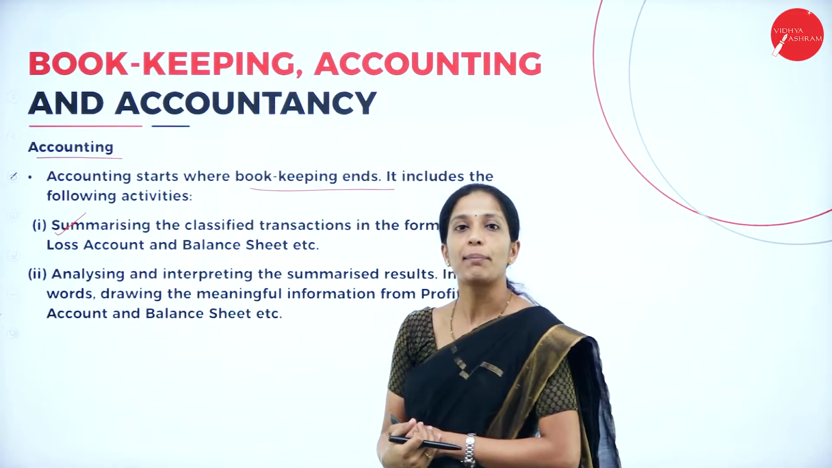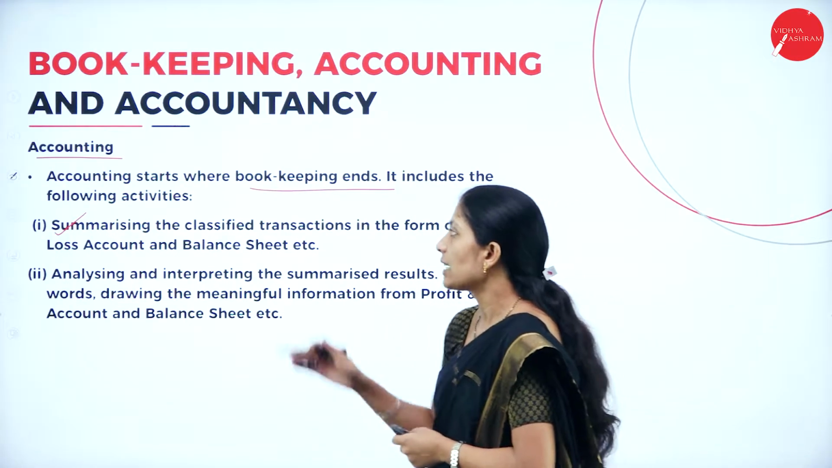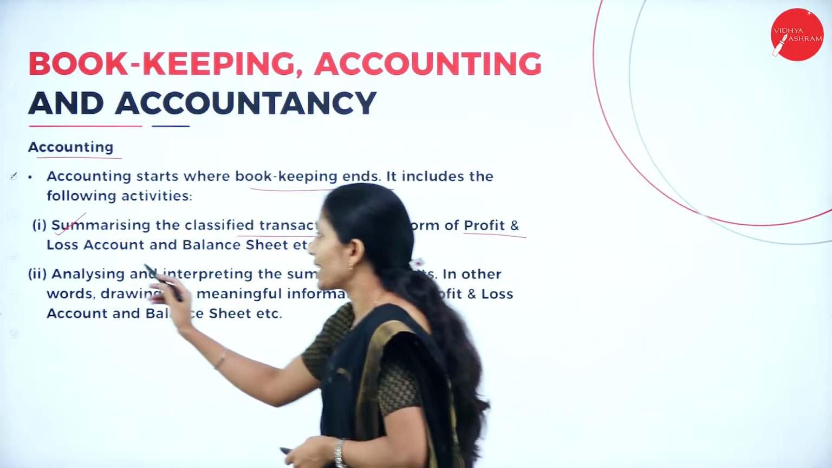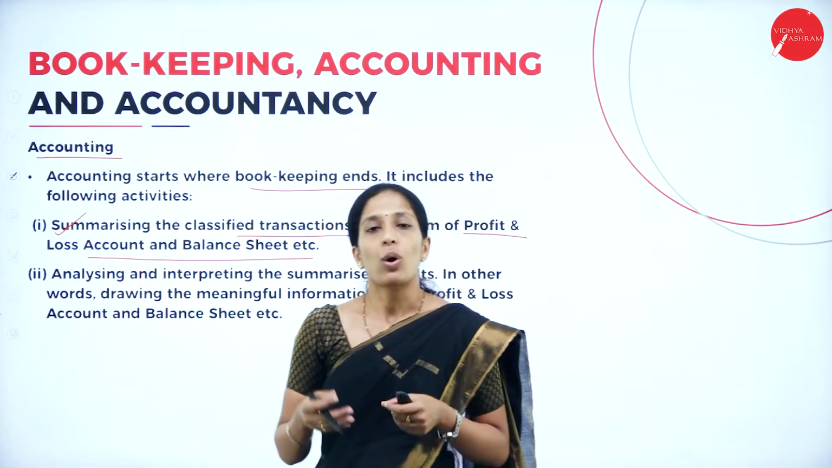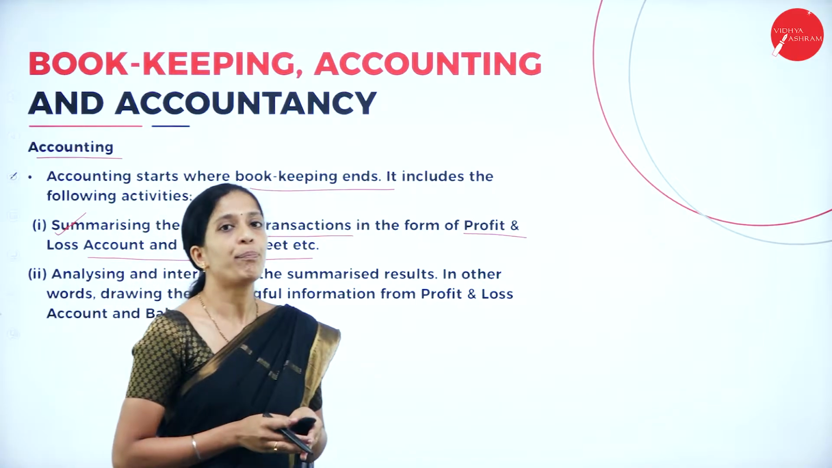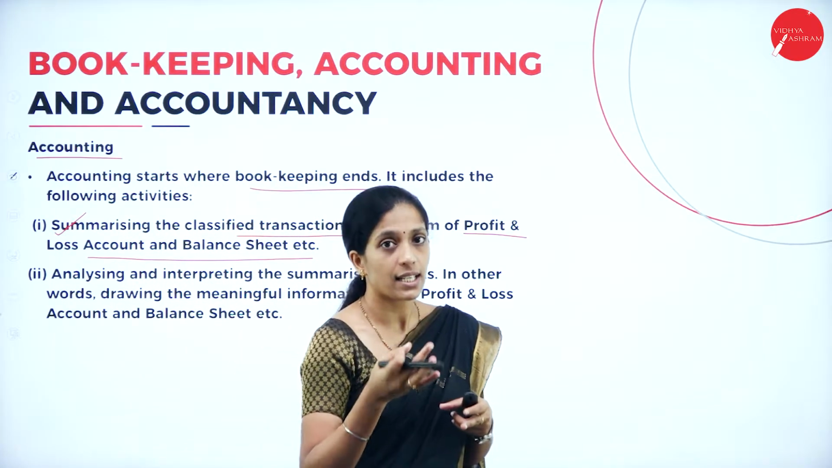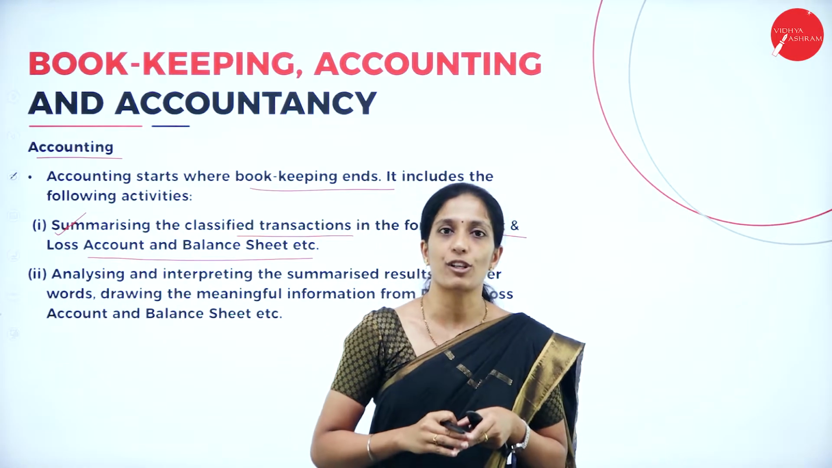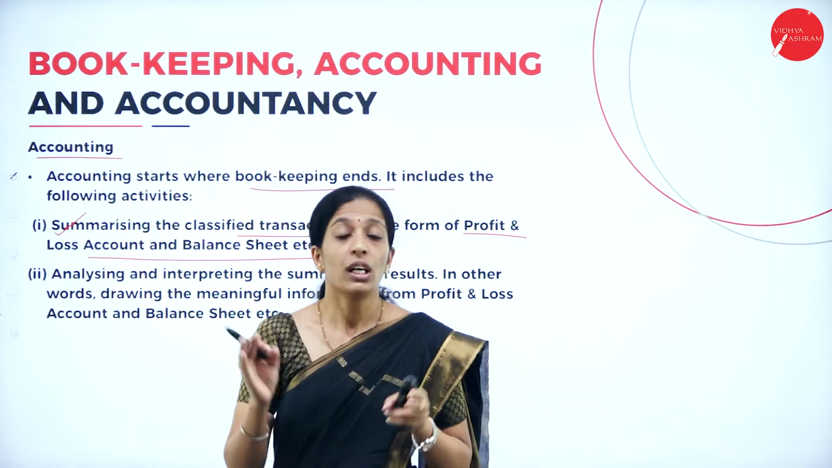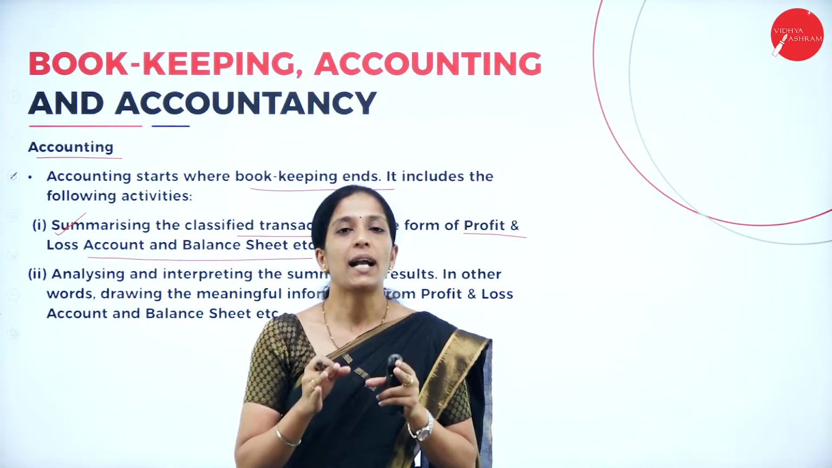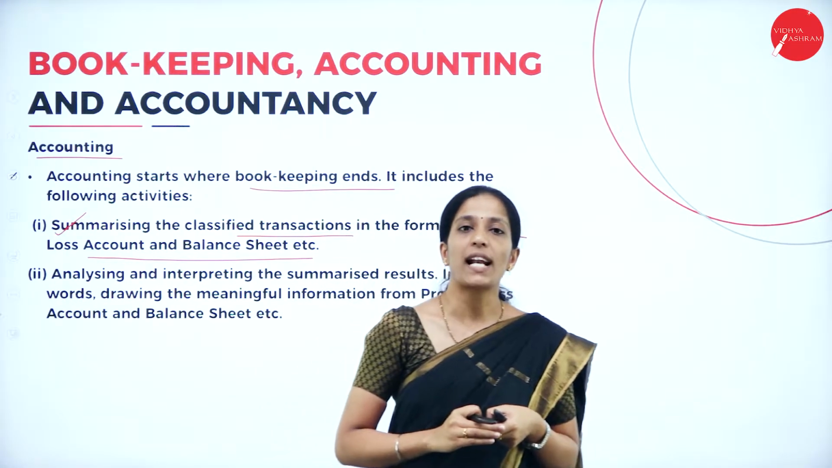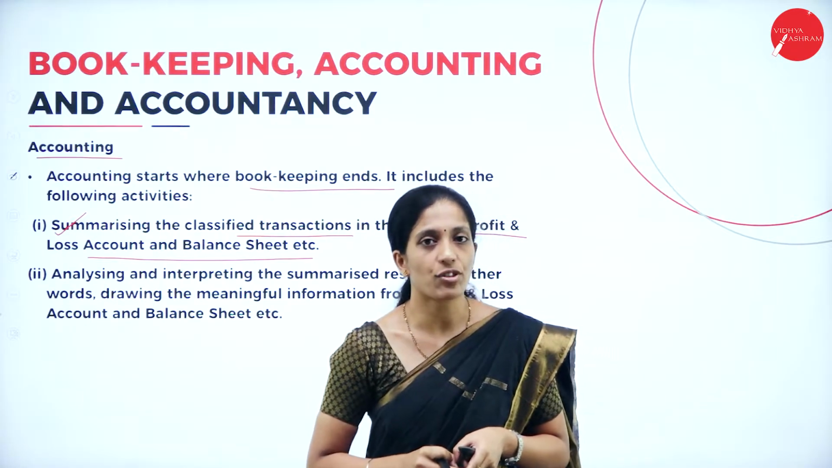The first one is summarizing. Now what do you mean by summarizing? Summarizing the classified transactions in the form of profit and loss account as well as balance sheet. Whatever classified transactions are there, they have to be simplified and presented in such a way that they are understandable to the users. In order to make the users understand, we have to reduce the transactions and prepare the profit and loss account as well as the balance sheet, which we call the financial statement.